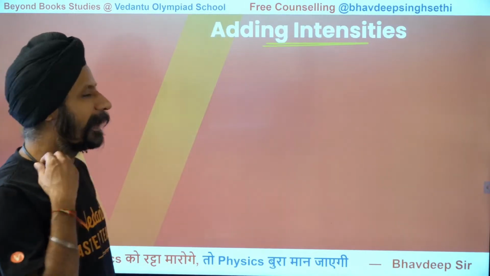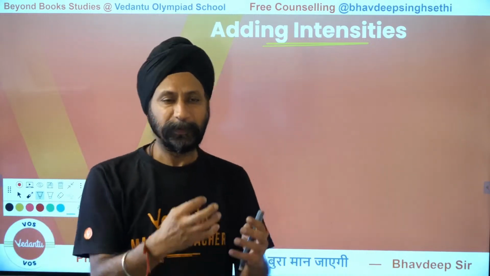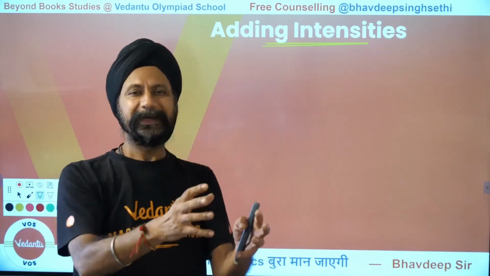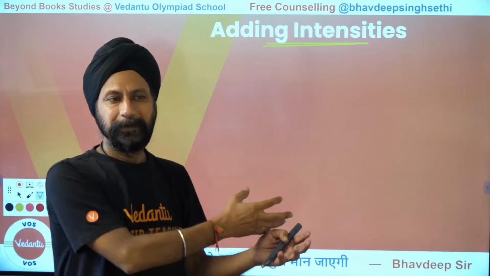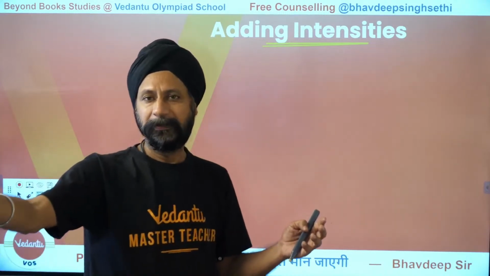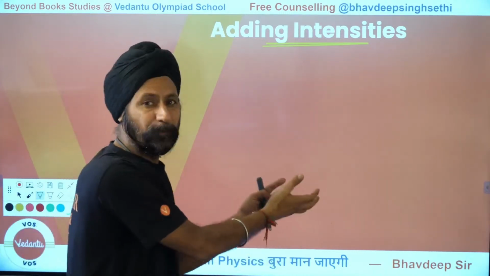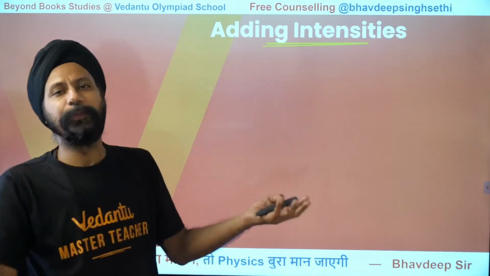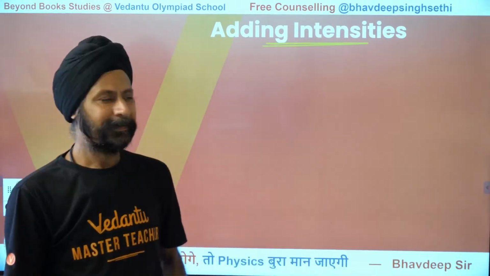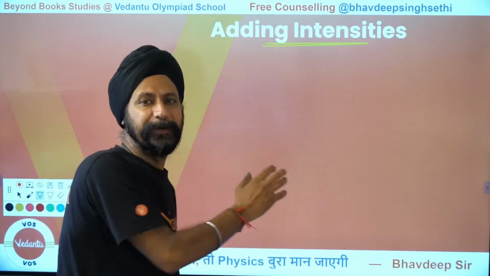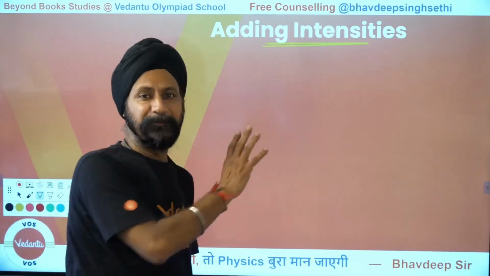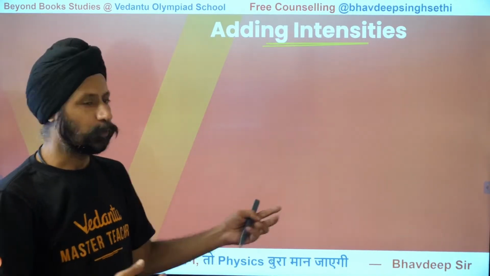Now, how do you add intensity? So let's say there is 2 joules per second per square meter falling here from this side, and 3 joules per second per square meter falling here. So 2 plus 3 is going to be 5. Obviously, it's energy, right? So if 2 watts per square meter fall from here and 3 watts per square meter fall from this side, the total is 2 plus 3, 5.